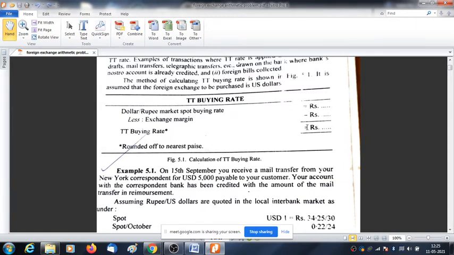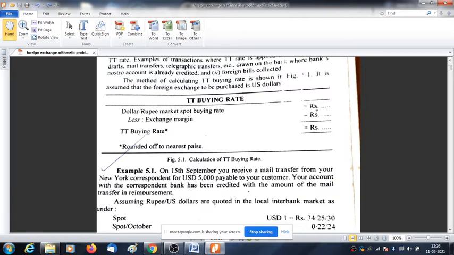And suppose you want to purchase dollars from the bank. You are the customer, and in that case the bank is selling to you. Here the selling rate is, say, 72, and rupees 2 is the commission. What's the motto of the bank? To charge more from you. So 72 plus 2 will be 74, the TT selling rate. In case of selling, add the commission. In case of buying, deduct the commission.